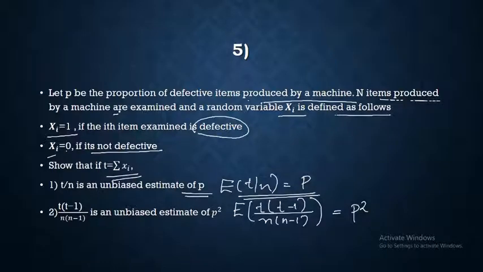So there are two things that we have to show in this problem. Here it is said that p is the proportion of defective items and n is the number of items produced. Xi is the variable and xi is defined clearly over here. So let's write down a few things that we got from the question.